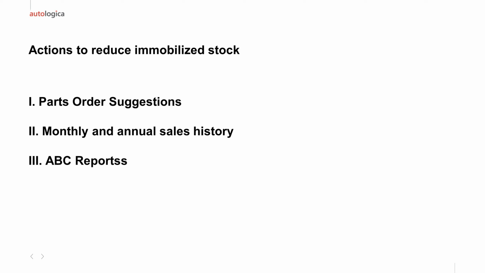This analysis can also be done with the inventory. You can analyze from a parts report with 200 pages the first 40 pages, and you're going to be talking about 80% of the amount that you have in your inventory. So you don't need to analyze the full report. You can focus on a specific number of pages of the report, and you're going to be covering a lot of the things that you want to cover. Those are the ABC reports we currently have on Autologica DMS.